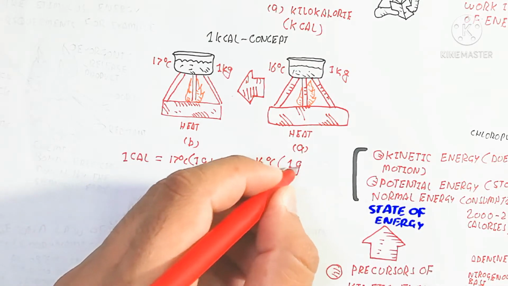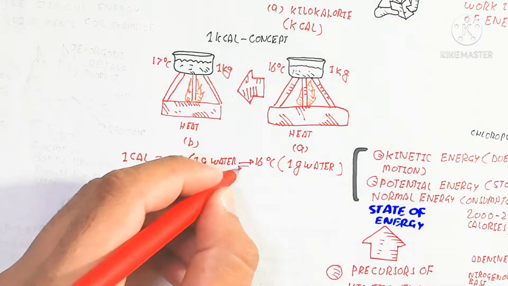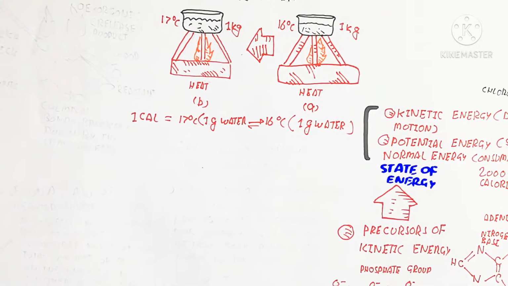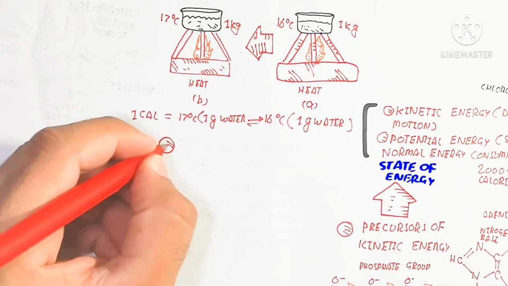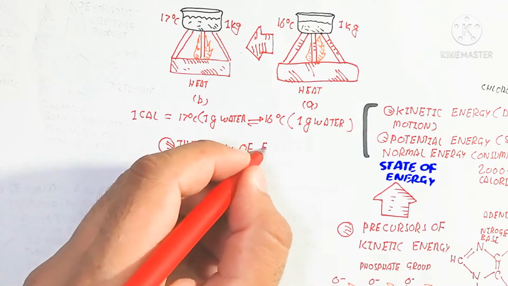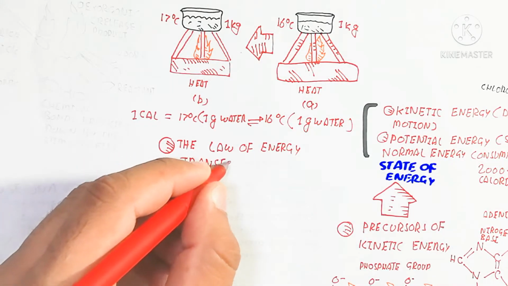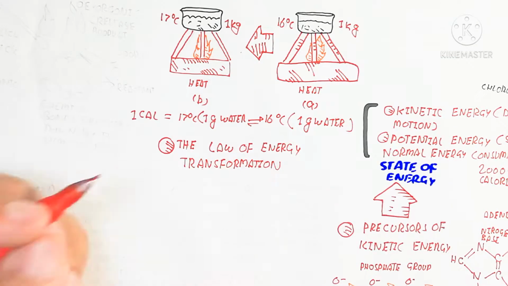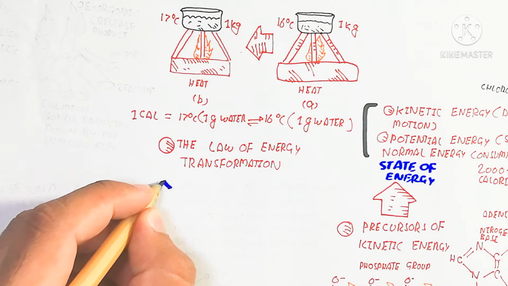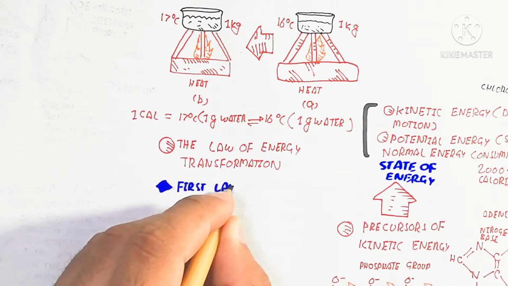So it means the energy in the form of change, using that heat, is 1 kilocalorie which is absorbed. So that means here 1 calorie is equal to the temperature change from 7 degrees Celsius to 60 degrees Celsius by 1 gram of water, while on the other hand the 1 kilocalorie concept is in the case of 1 kg of water. So the law of energy transformation we will discuss here.